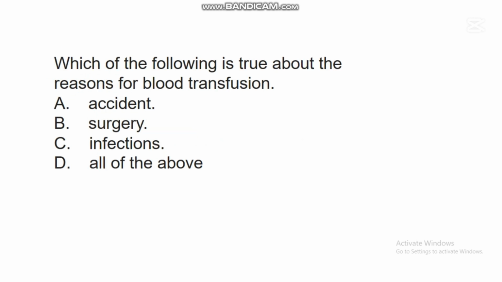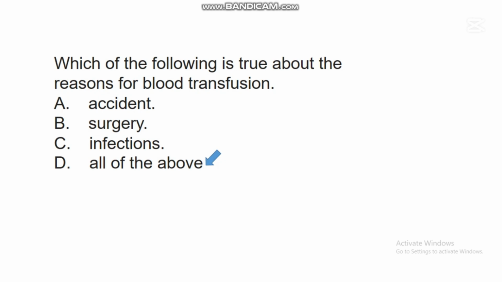The next question says, which of the following is true about the reasons for blood transfusion? A. Accidents. B. Surgery. C. Infections. D. All of the above. In this question, the correct answer is D. All of the above. So there are many reasons for blood transfusion.